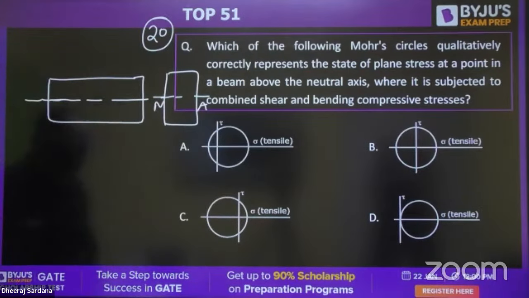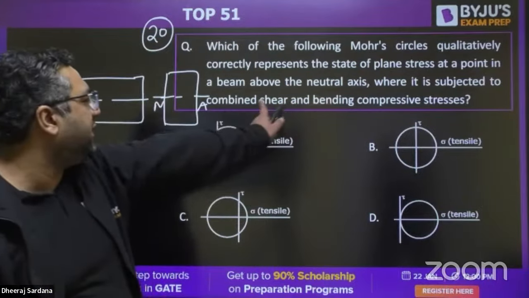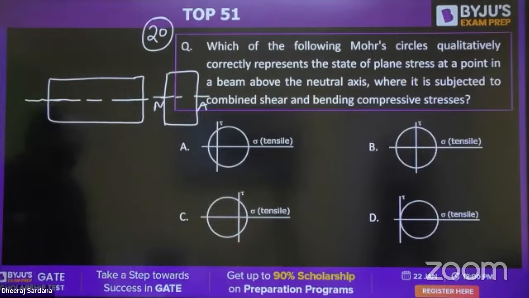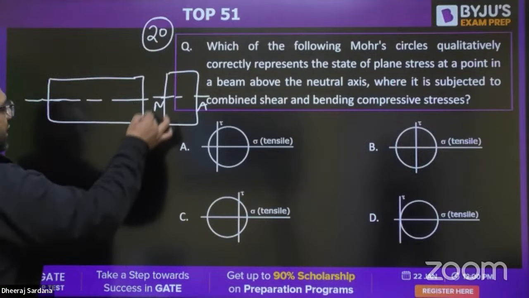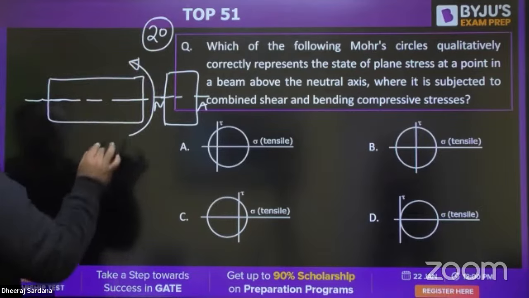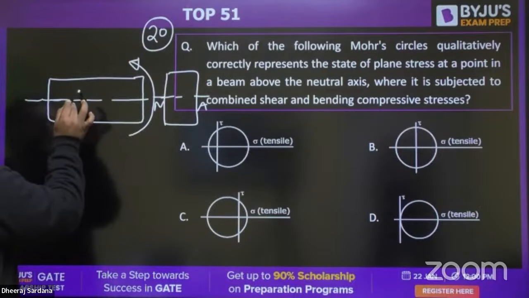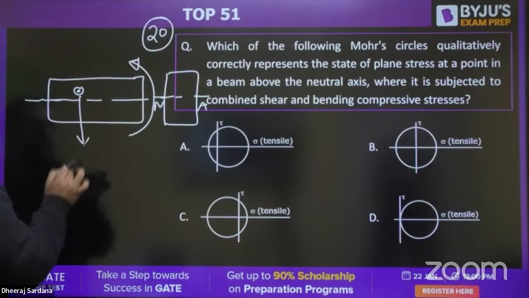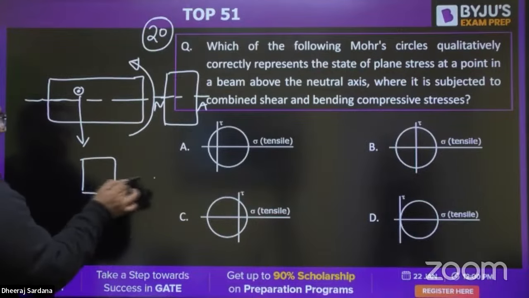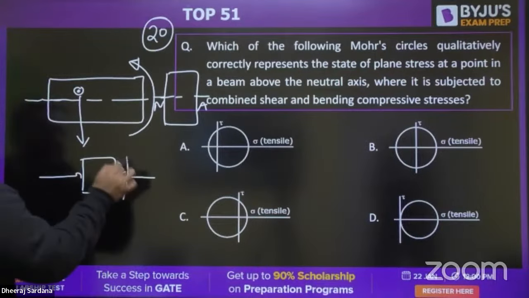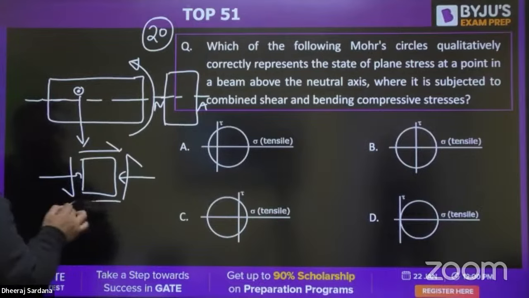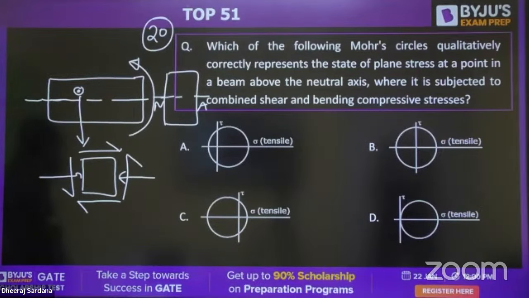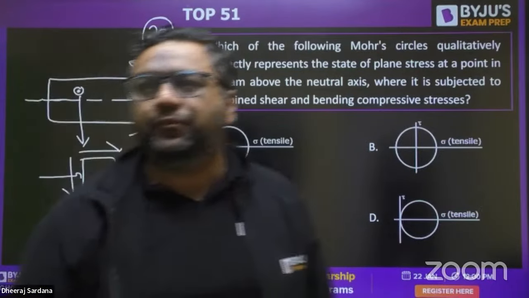Then what are they asking you? They are asking where it is subjected to combined shear and bending compressive stress. Combined shear and bending compressive stress. So you need to tell the state of stress of this point. For this point, they have also mentioned that compressive bending and shear stress is acting. For this, what would be the Mohr circle? Which would be the right Mohr circle?